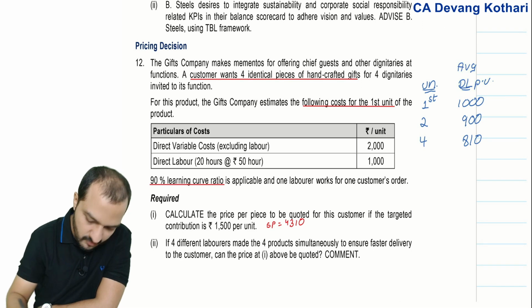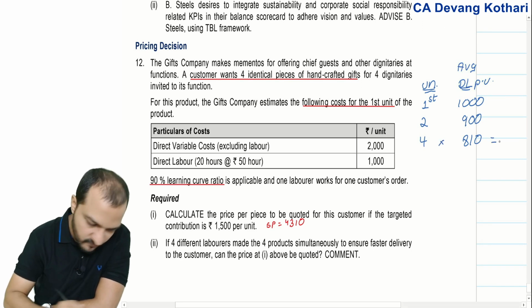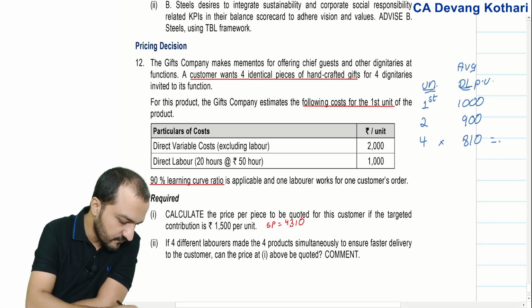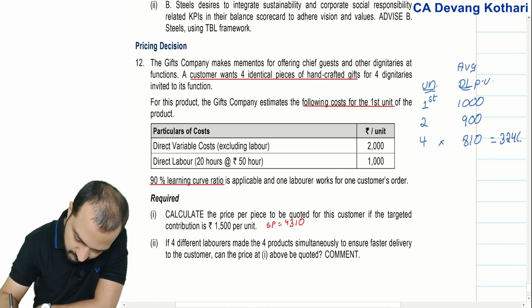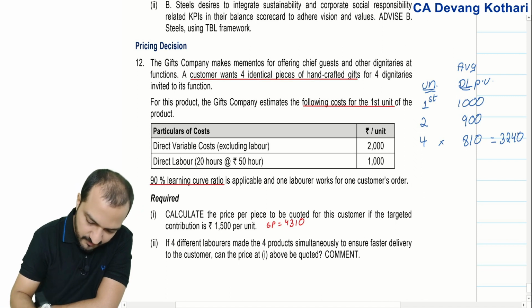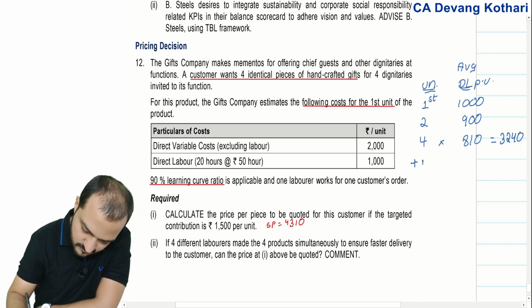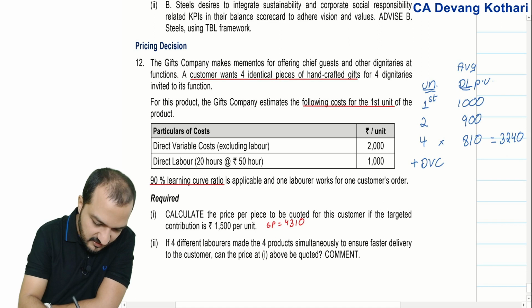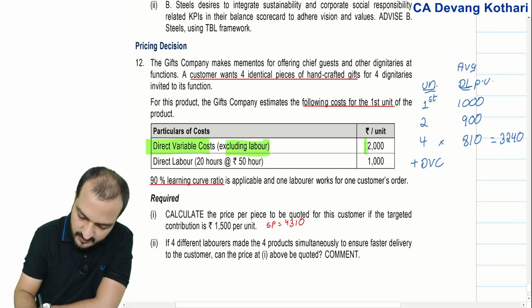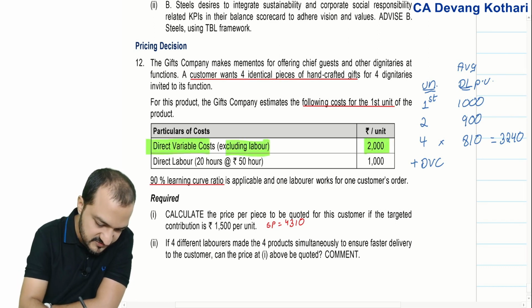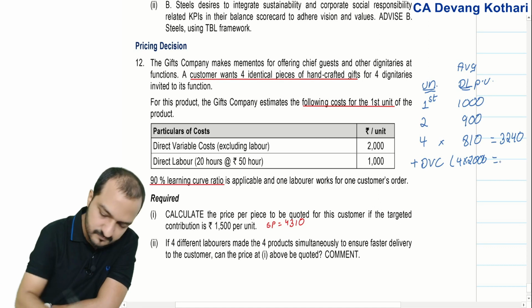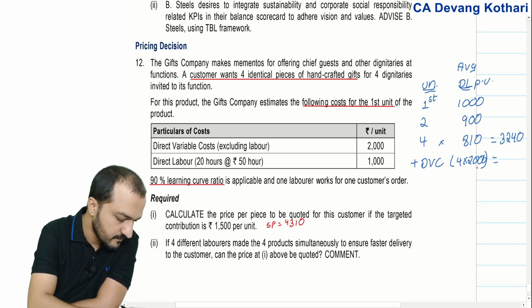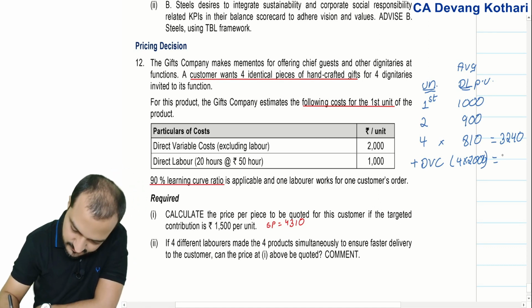So what is the total labor cost? 4 into 810, which is 3240. That is my labor, plus the direct variable cost other than labor, which is 2000 per unit into 4 units, that is 8000.